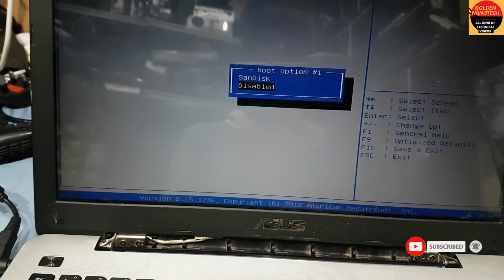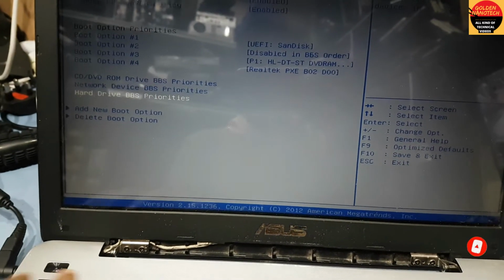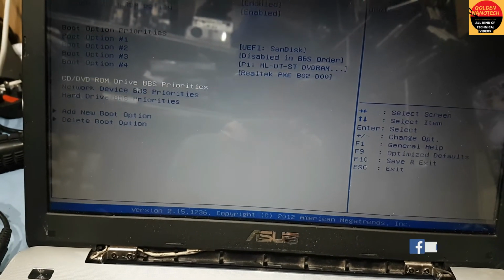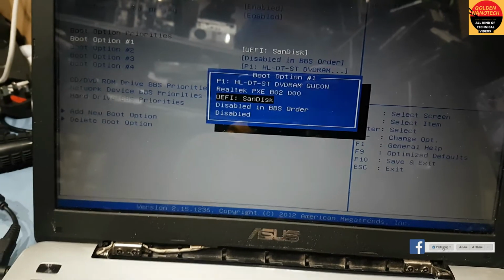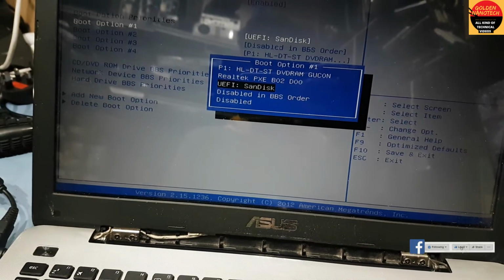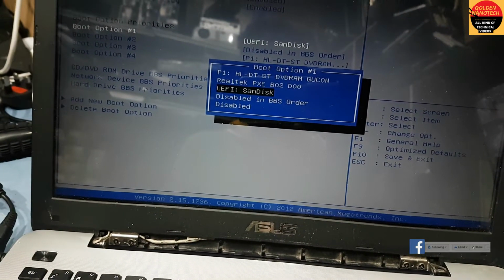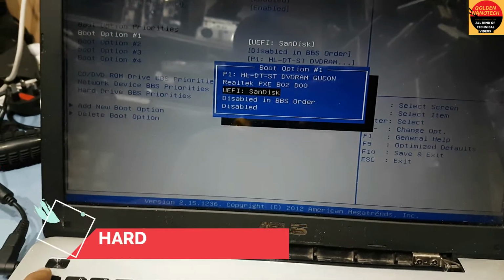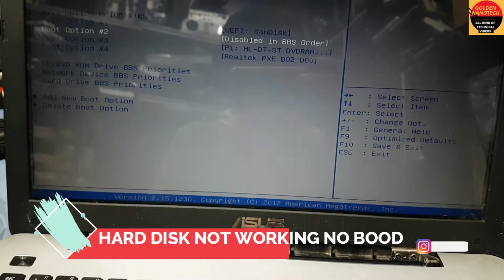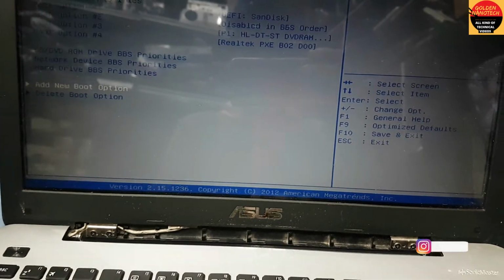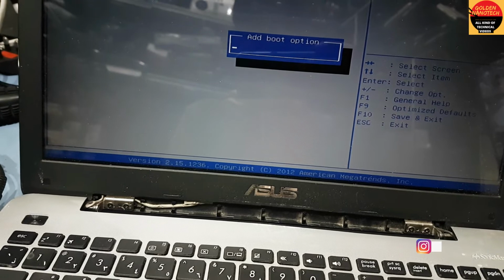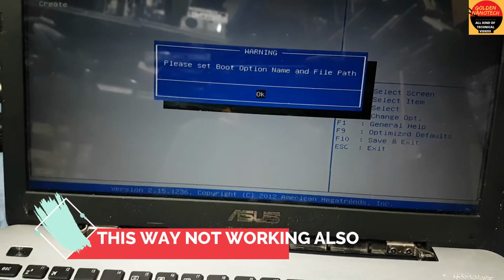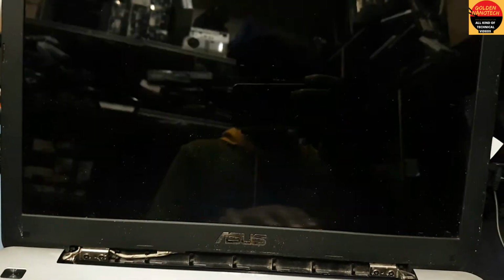I have to make this disable, and go down, add new boot option or create.